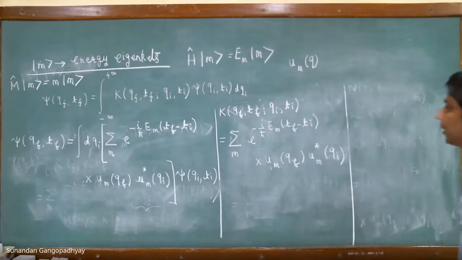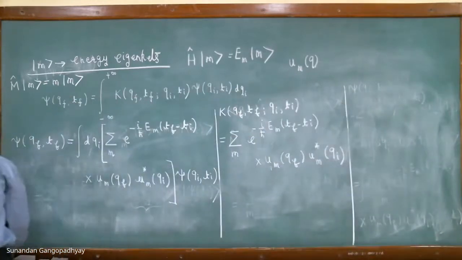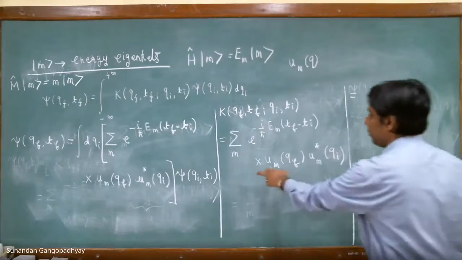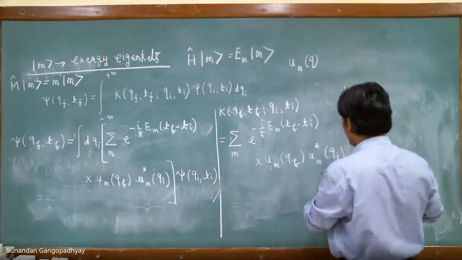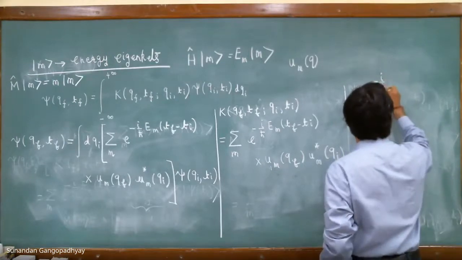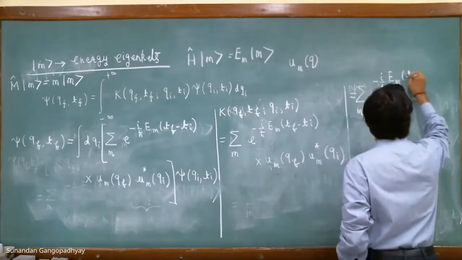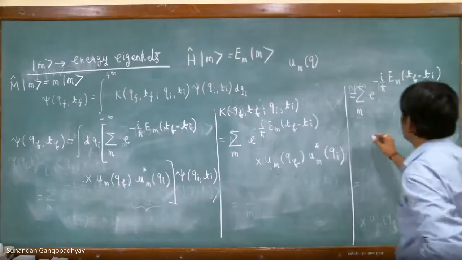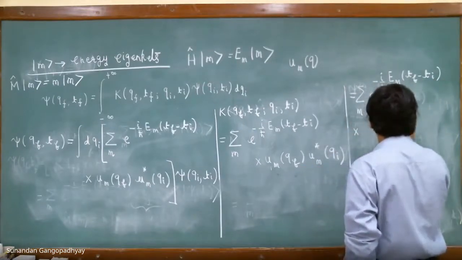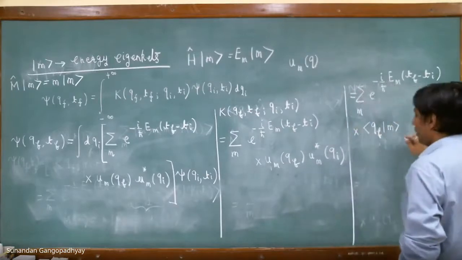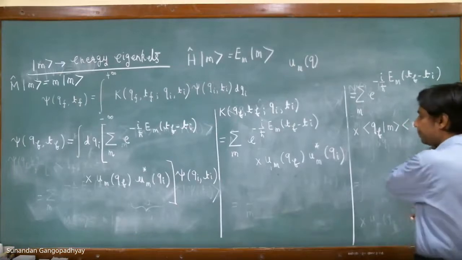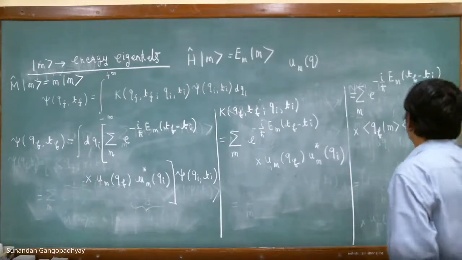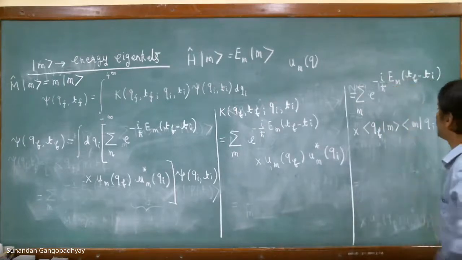So this is the form of the propagator that we have obtained, and now we just plug in the expressions of this psi_n(x_f) and psi_n star(x_i).